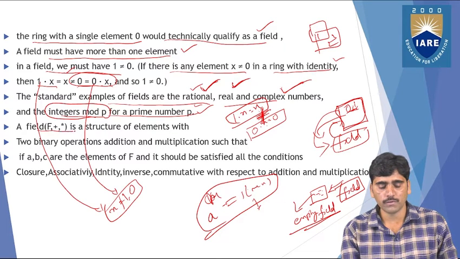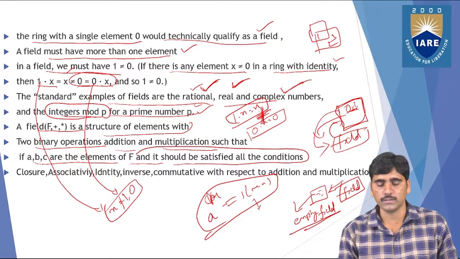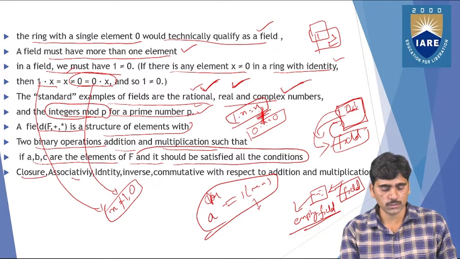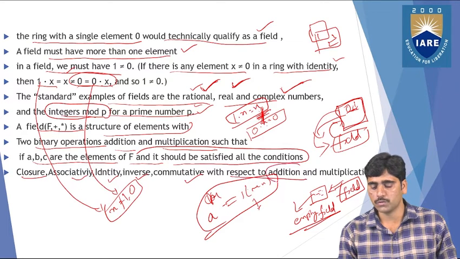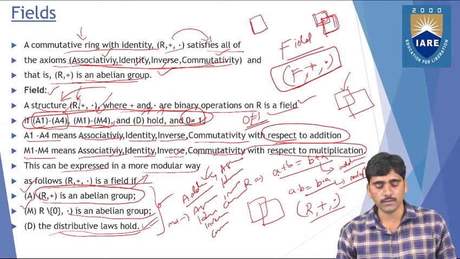And a field (F, +, *) is a structure of elements with two binary operations, addition and multiplication, such that if a, b, c are elements of F, all these conditions should be satisfied. Those conditions are closure, associativity, identity, inverse, and commutativity with respect to both addition and multiplication. This is what we mentioned in the previous slide.